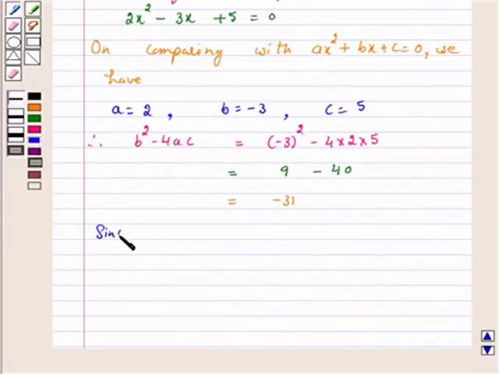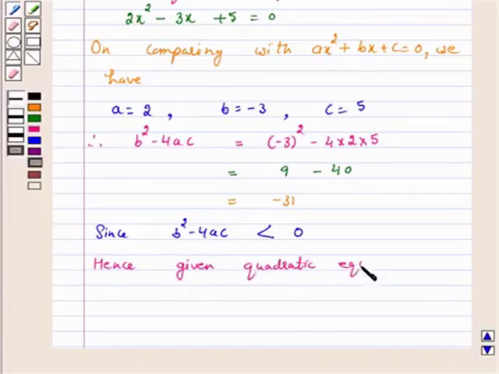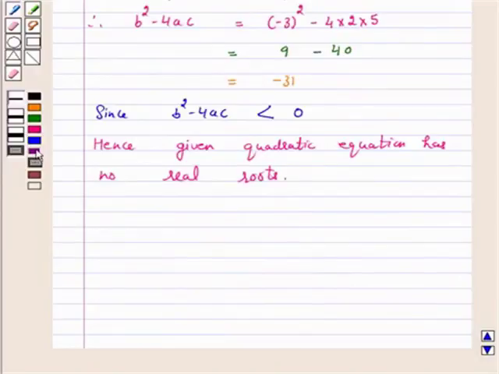Since b square minus 4ac, that is discriminant, is less than 0, hence according to the key idea, the given quadratic equation has no real roots. Thus, the answer for the above question is real roots do not exist.